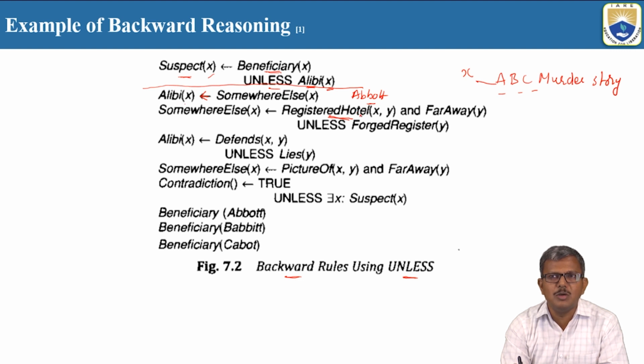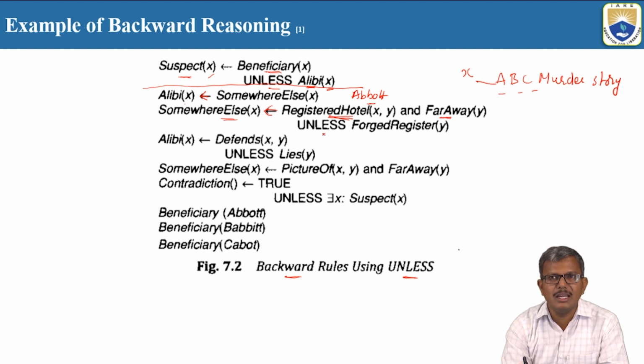Abbott is registered in a particular hotel, and that hotel is far away from the place where the crime was committed. Whenever these two things hold, it implies that he is somewhere else and not at the crime spot.